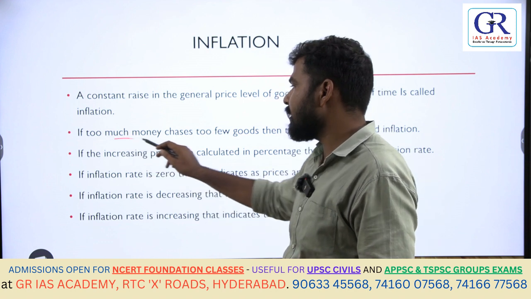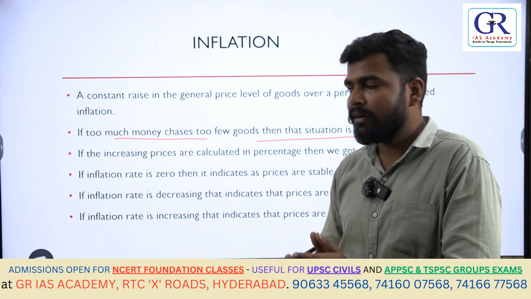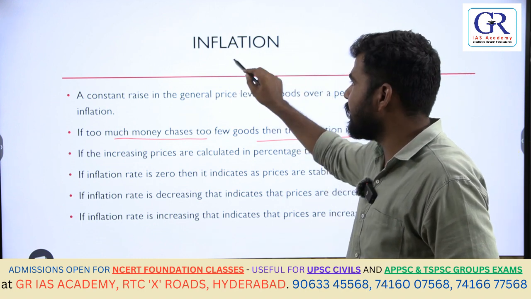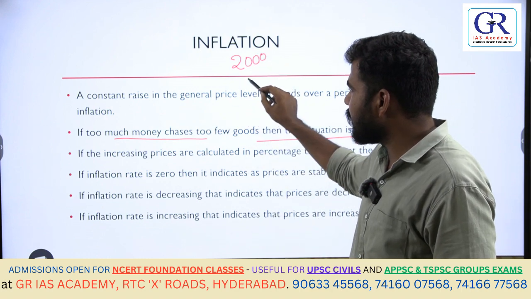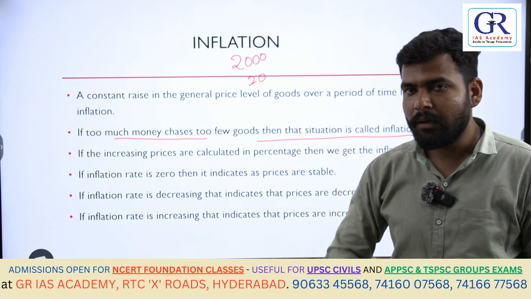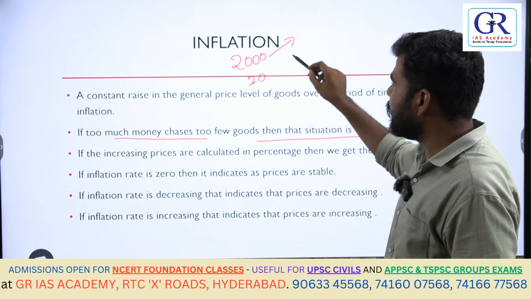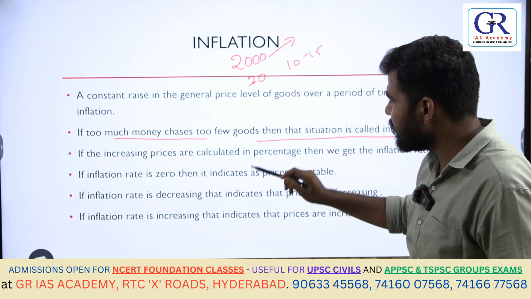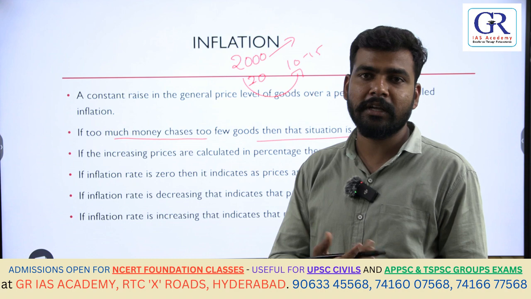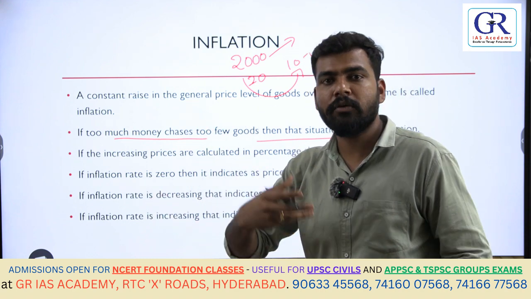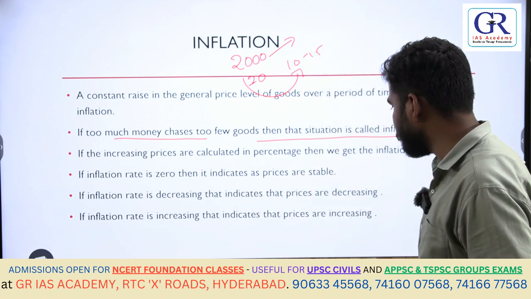Next, if too much money chases too few goods, then that situation is called inflation. In the same way, for example, you are going to DMart or somewhere and taking 2000 rupees, your budget is 2000 rupees, so you are going to get around 20 products in a normal period. But if you go to DMart with the same 2000 during inflation, you are going to get 10 or 15 products. That's it. That means too much money is chasing too little goods when there is inflation. When there is inflation, prices rise for all goods. If the price rises, you get fewer goods, that is the point, right?